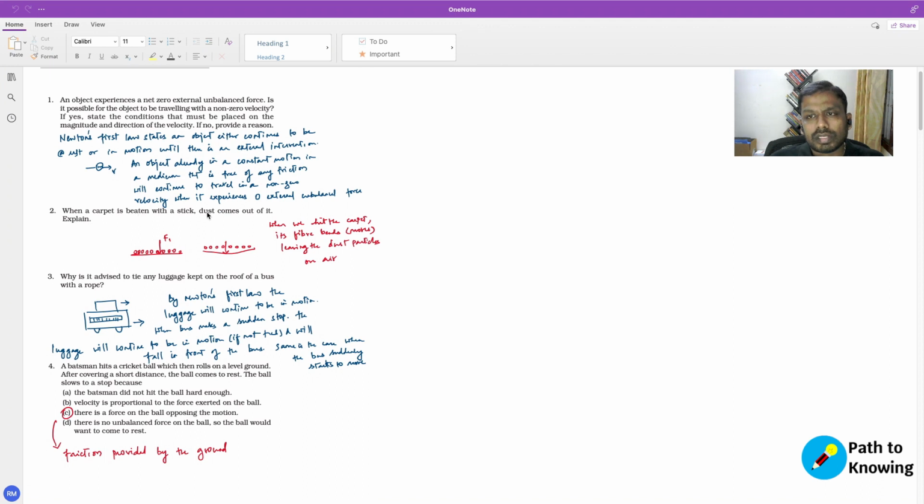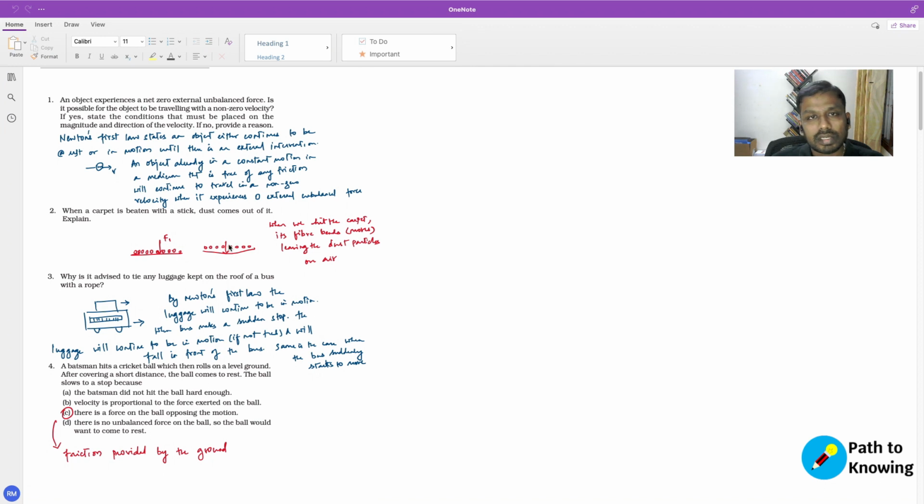When a carpet is beaten with a stick, dust comes out of it. Explain. So let's consider the carpet to be like this. It's flat. A carpet is flexible. It's probably a cloth or something, so it is flexible, right? So before beating the carpet with a stick, you have the carpet, and there are dust particles that are also out there. Now both of them are at rest, right? The carpet is at rest, and so are the dust particles.